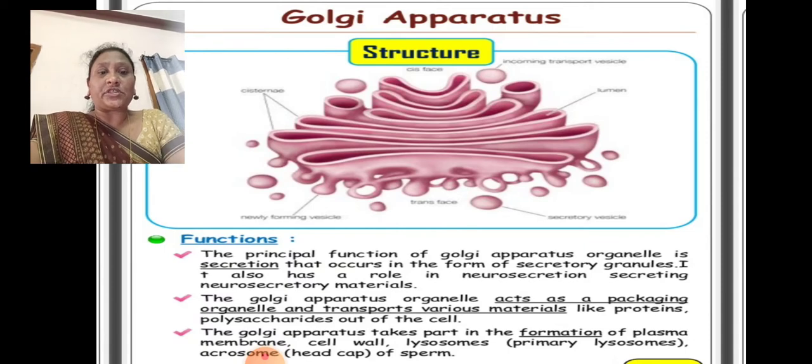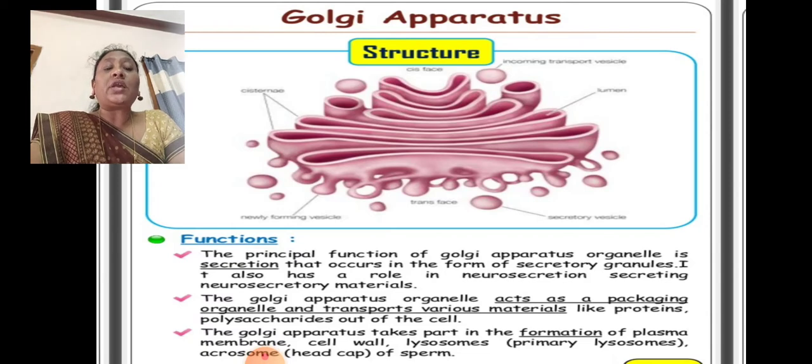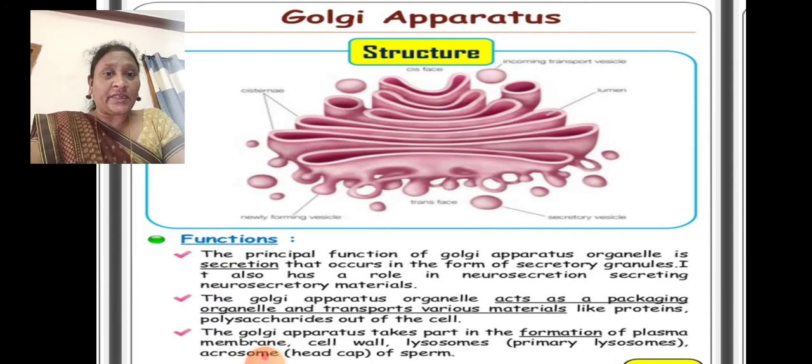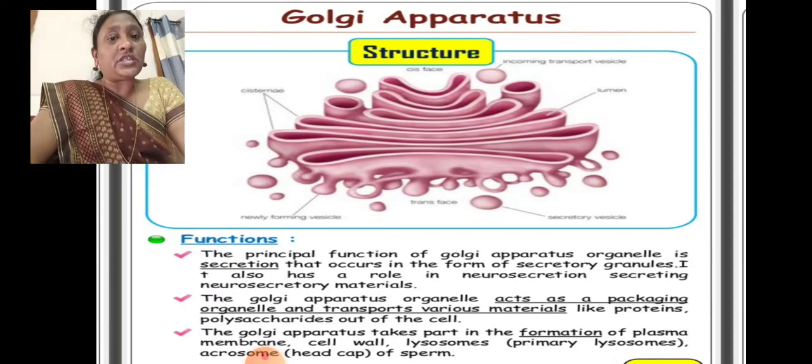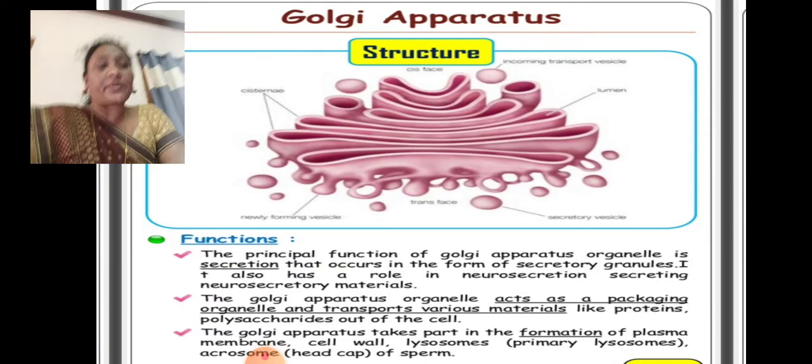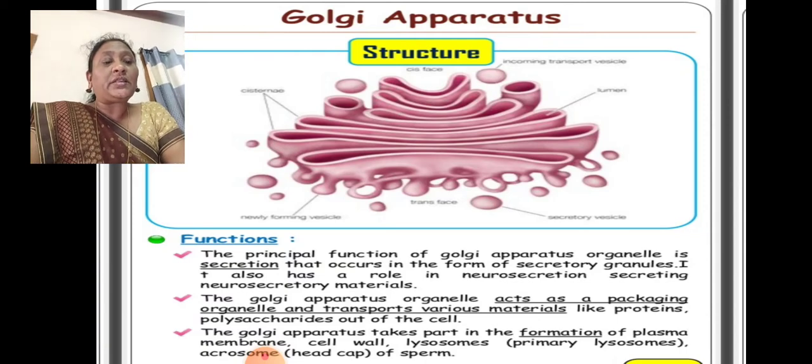It takes part in the formation of the plasma membrane, cell wall, lysosomes, primary lysosomes and the acrosome, the head of the sperm. When we studied the structure of a sperm in 8th class, the head contains an acrosome. It is also prepared by the Golgi apparatus. It also prepares the vacuoles.